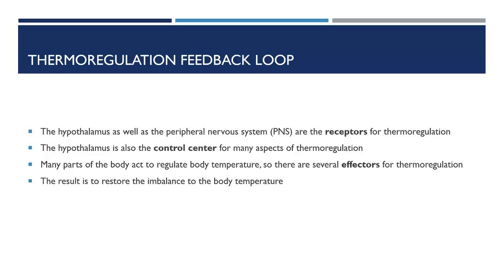In thermoregulation, the peripheral nervous system and hypothalamus act as the receptor for the temperature change. The hypothalamus is also the primary control center for most of the feedback loops. Animals have many methods to combat temperature imbalance, and so there are several effectors for thermoregulation. The end result is to restore the body temperature to the organism's optimum range.